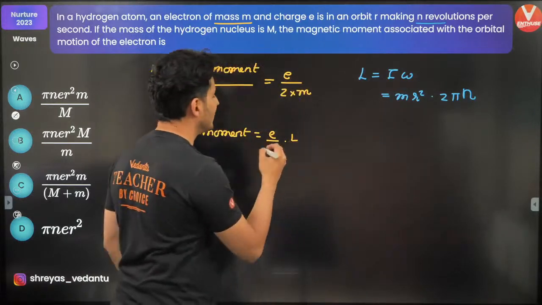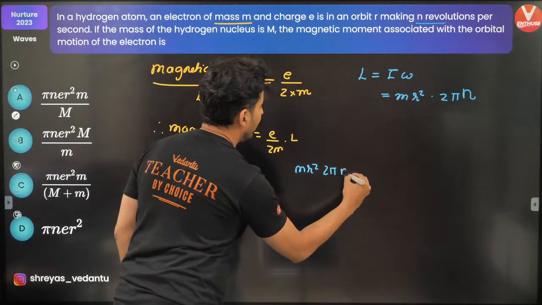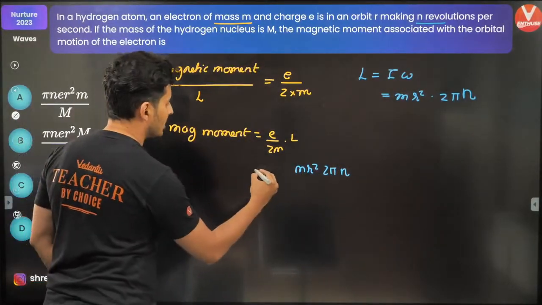So just use that value over here. So m r square 2 pi n, and the remaining values are just from here.